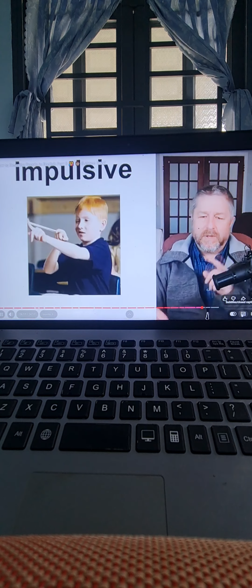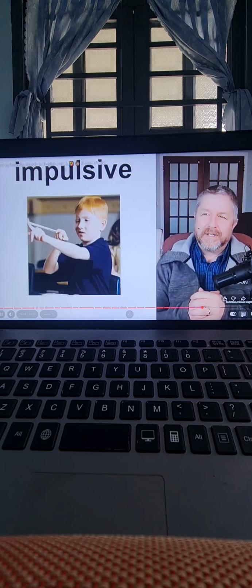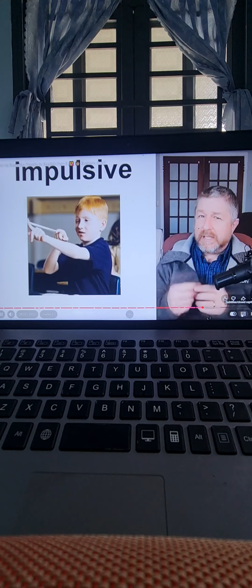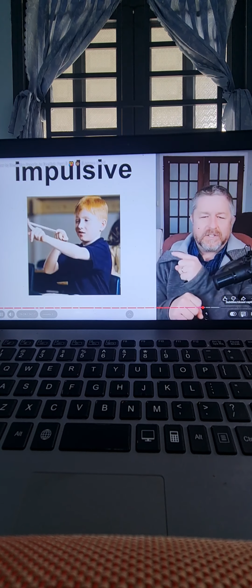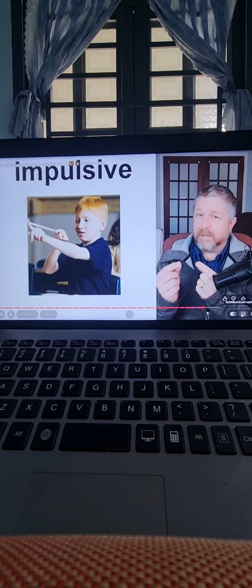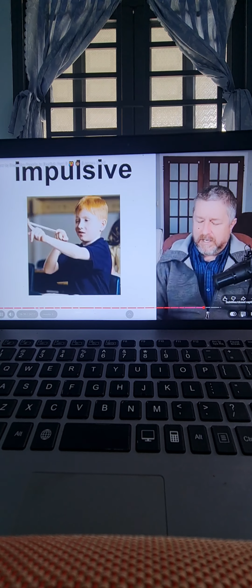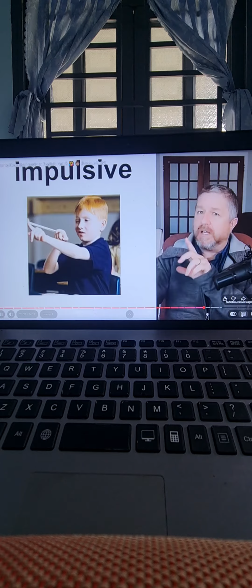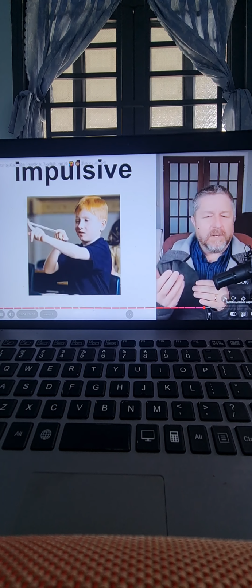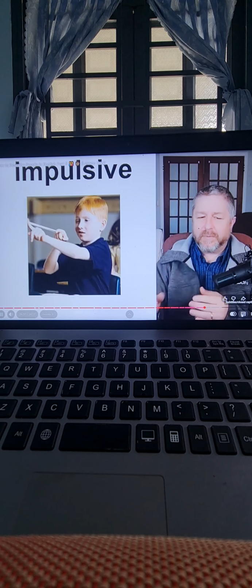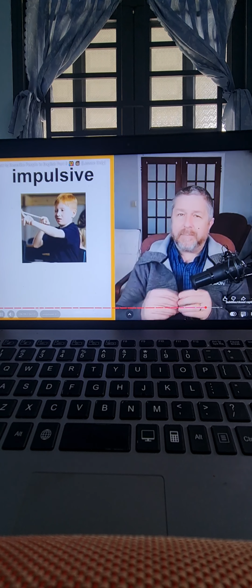Impulsive. So an impulsive child thinks about doing something and then does it right away. So this child, I would imagine, is impulsive. They found a rubber band, or what we sometimes call an elastic. They found a rubber band and then they just shot it. Without thinking about whether they should do it or not. Without thinking about what would happen.